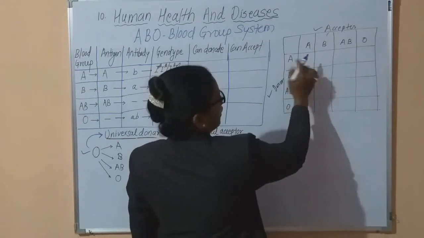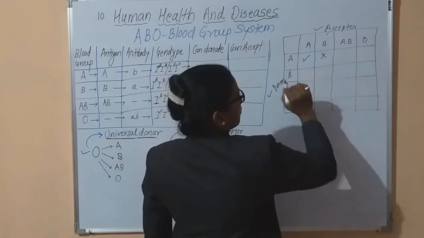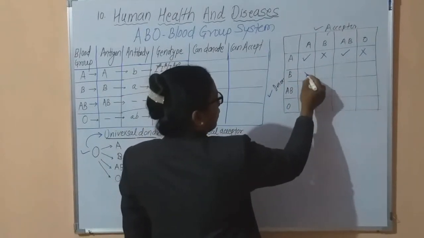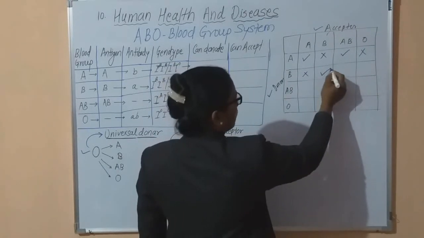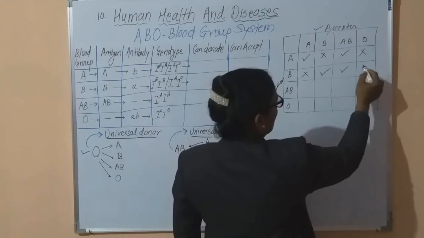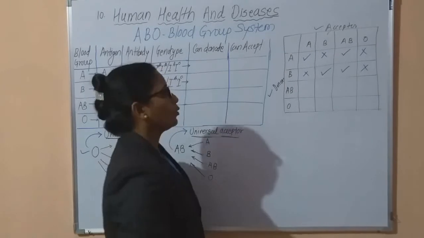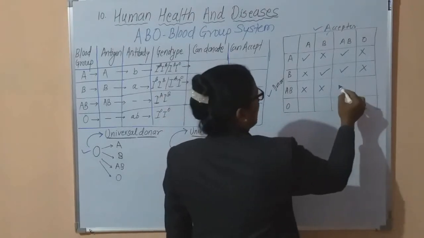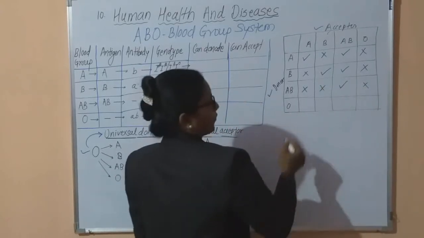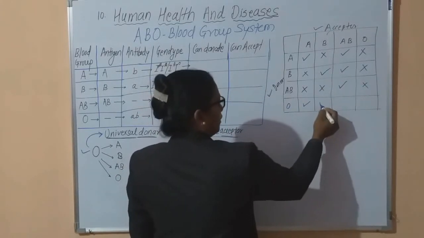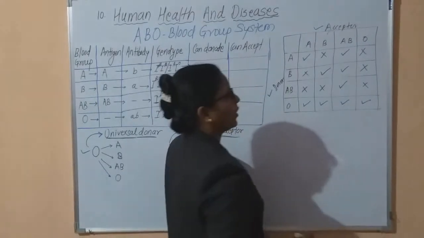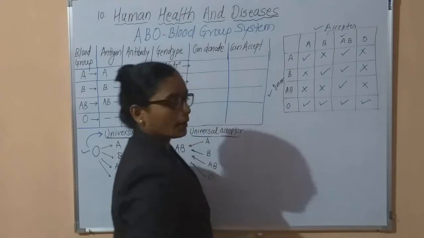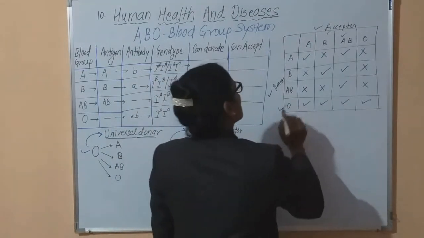The person having blood group A can donate blood to A but not to B, can donate to AB, not to O. Then a B blood group person cannot donate blood to A. This B person can donate blood to B, also to AB, but not to O. The third one, blood group AB, cannot donate blood to A, cannot donate to B, but can donate to AB, not to O. The O blood group person can donate blood to A, B, AB and O. Hence we can observe that AB accepts blood of all 4 blood groups, so it is the universal acceptor, and blood group O donates blood to all, so it is the universal donor.